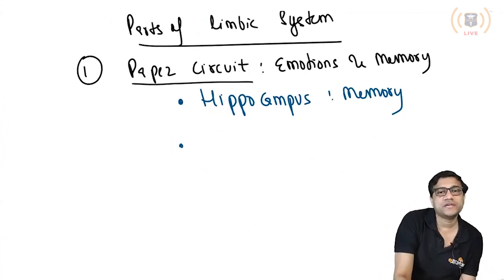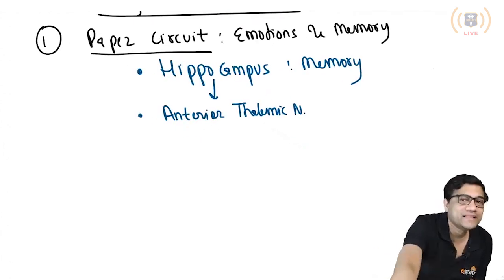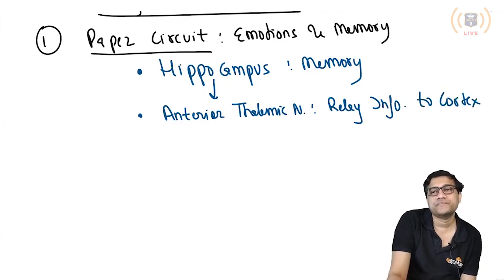Then it is connected to which area? To the anterior thalamic nucleus, which I told you already, and this basically relays information. So it relays info to the cortex, that is the brain. So the next area, obviously, is the cortex.